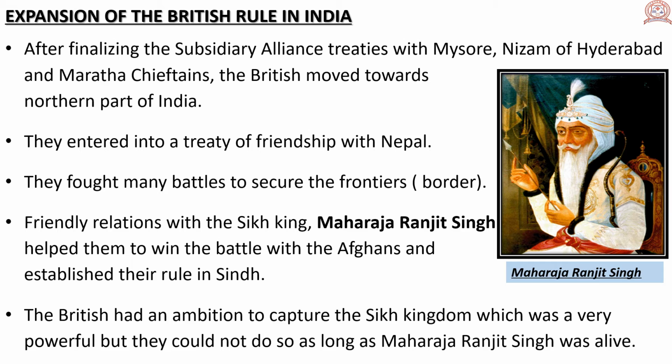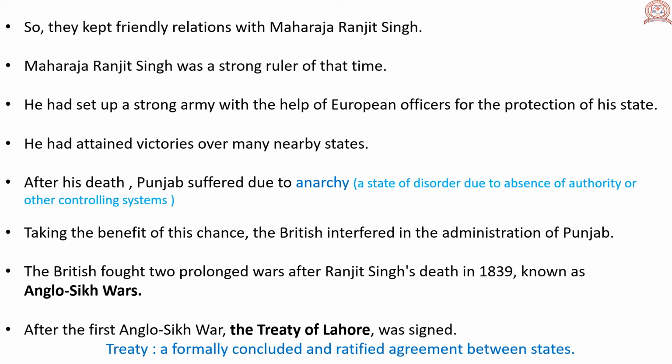The British had an ambition to capture the Sikh kingdom, which was very powerful, but they could not do so as long as Maharaja Ranjit Singh was alive. Maharaja Ranjit Singh was the powerful king in the Sikh kingdom. So, they kept friendly relations with him. He was a strong ruler of that time.